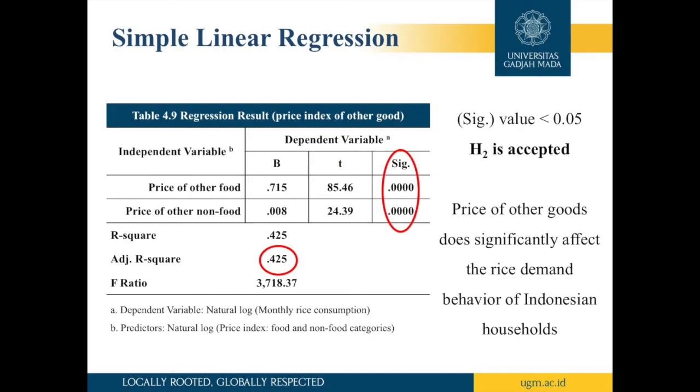Table 4.9 shows that the price of other goods in both categories have positive coefficients and significance level of 0.000, indicating a highly significant relationship towards the dependent variable. The adjusted R-square also shows that the price of other goods is positively related to the household rice consumption by 42.5%. Therefore, the regression analysis concludes that there is a positive and significant relationship between the price of other goods and the household monthly rice consumption.